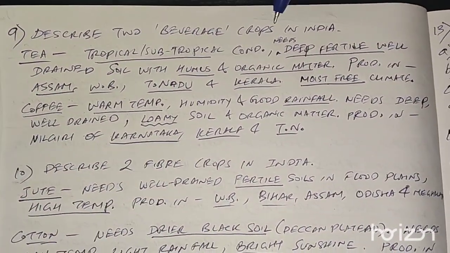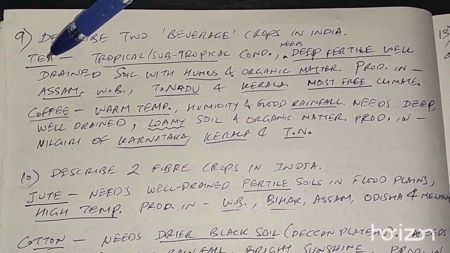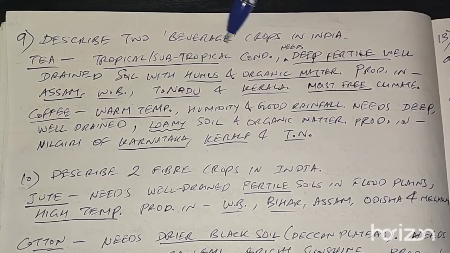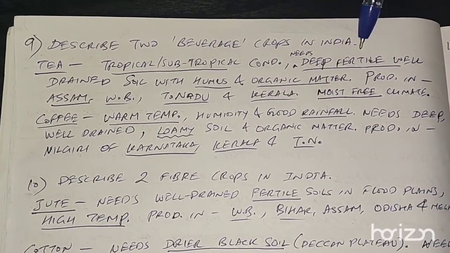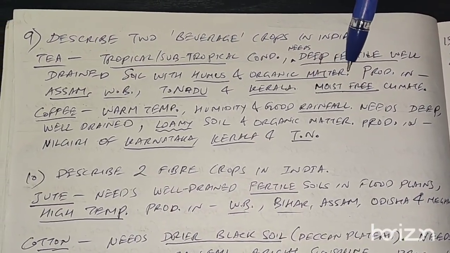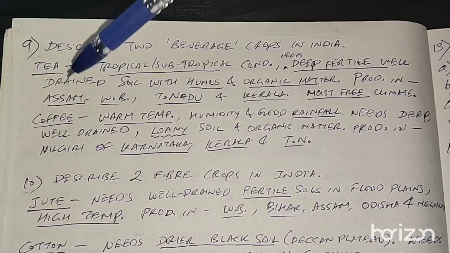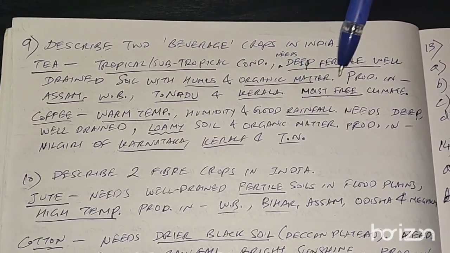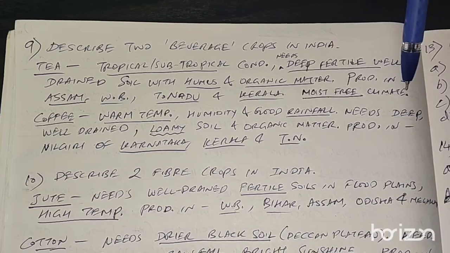Describe two beverage crops in India. The two beverage crops are tea and coffee. Tea needs a tropical or subtropical condition. It needs deep, fertile, well drained soil with humus and organic matter. It is grown or produced in Assam, West Bengal, Tamil Nadu, and Kerala. It needs a frost free climate.